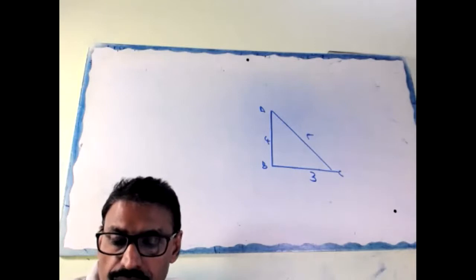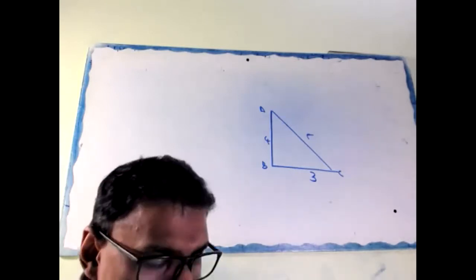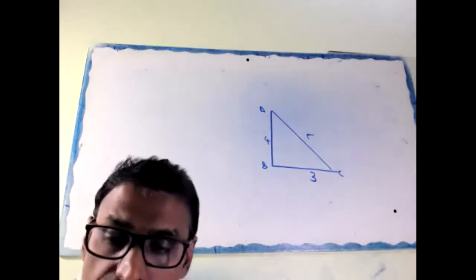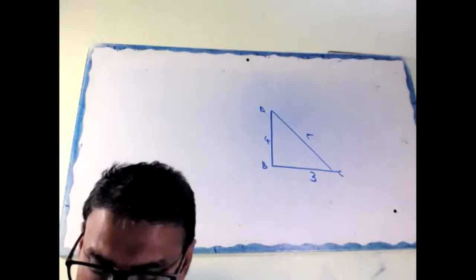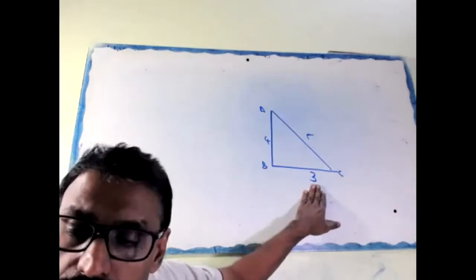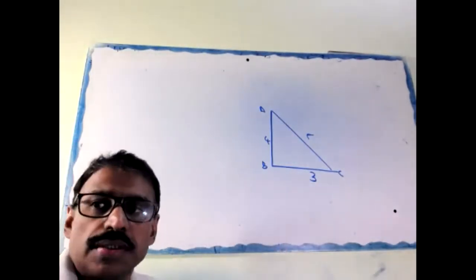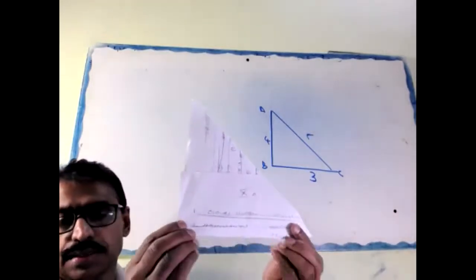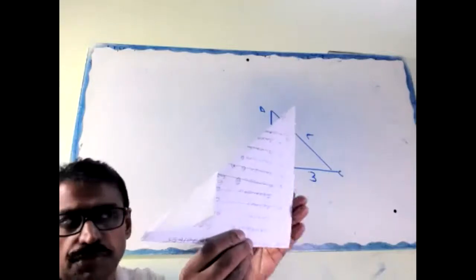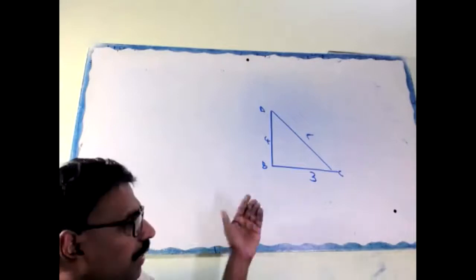Revolving about the side 4 centimeter, the 4 centimeter becomes the height and the 3 centimeter becomes the radius. Look, it's revolved like this. H equal to 4 centimeter, r equal to 3 centimeter.